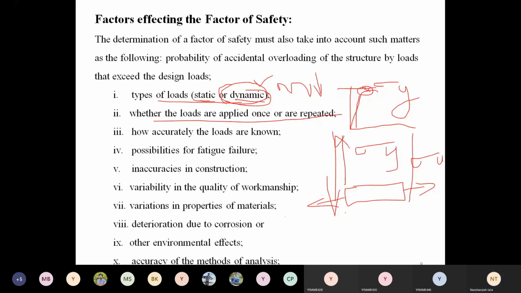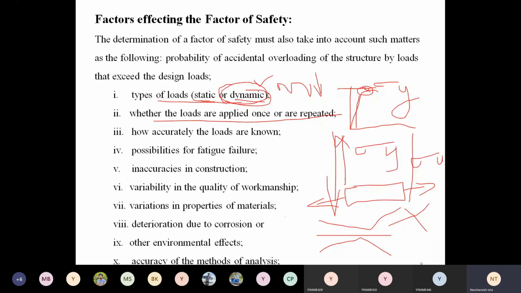Fatigue occurs. Like if you see this one, we can bend the wire in one direction first, then leave the load, and then again apply the load and bend in this direction, and this direction, and this direction. What happens? Suddenly, at one point of time, the wire breaks into two pieces. So we are applying the load repeatedly.